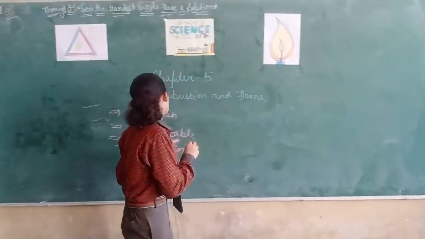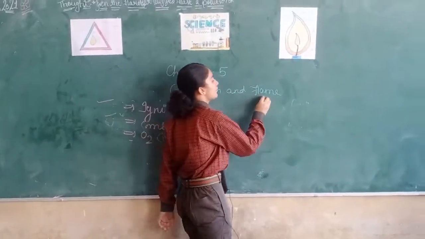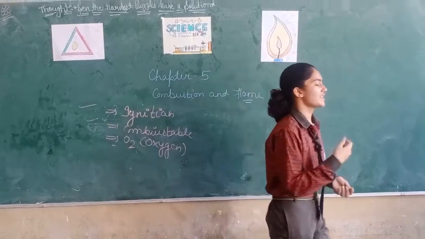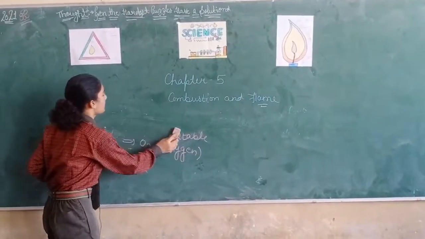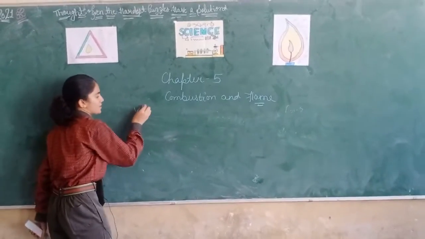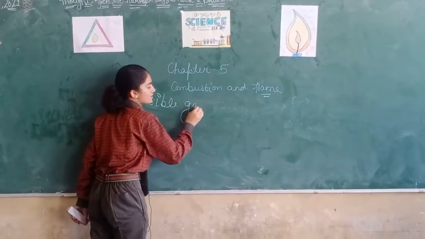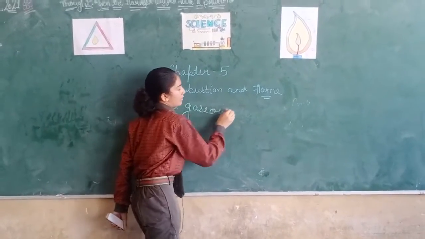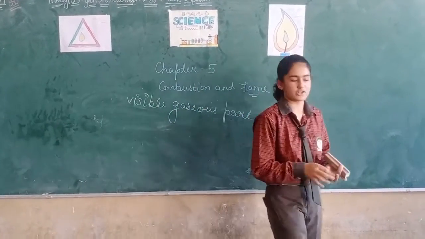Now, we will study about flame. This was about combustion. Now, our second topic is flame. What is flame? Flame is a visible gaseous part of a fire or a substance. I will show how it is a visible gaseous part.